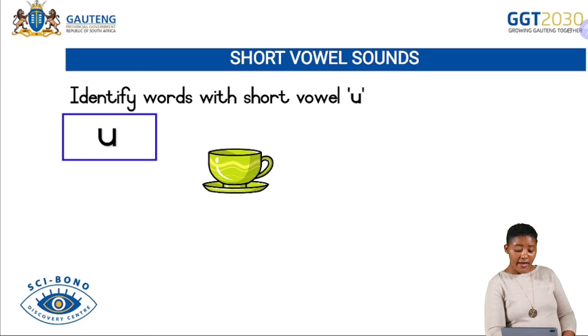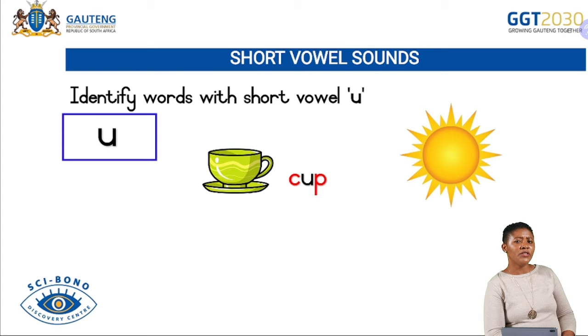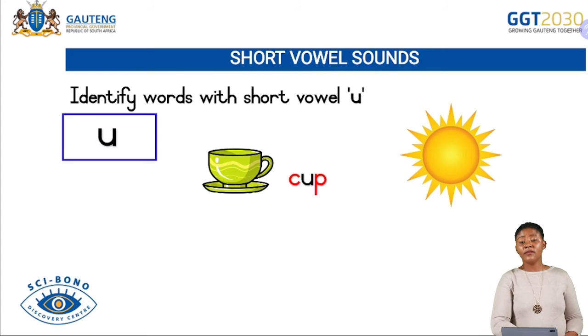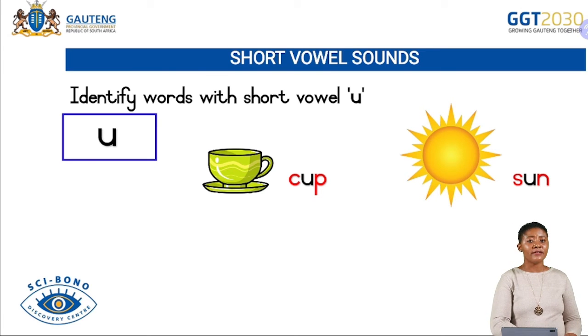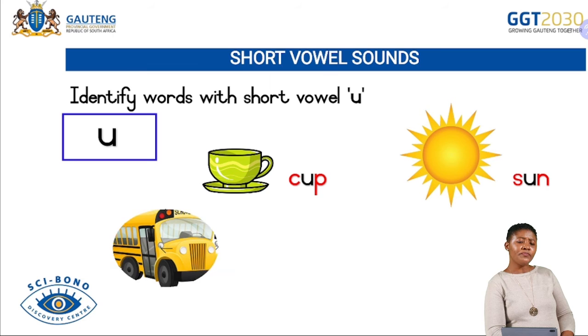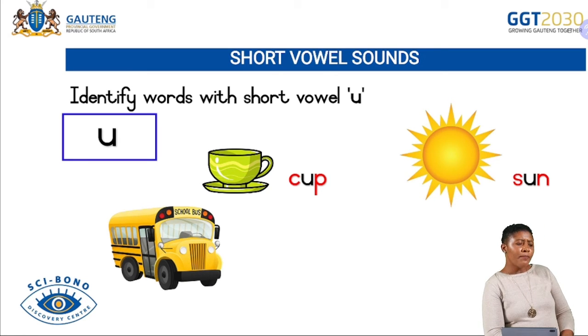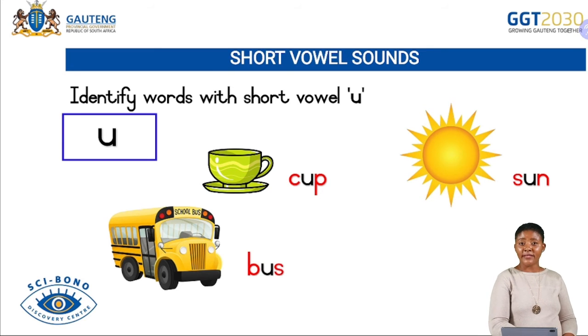This is a cup. Yes, it is a picture of a cup. We have the next picture. What is this picture, learners? This is a picture of a sun. Yes, we have the sun. And then we have the next picture. Look at your picture carefully. This is a picture of a bus. Yes, it is a bus. Well done. All right. Let's move on.